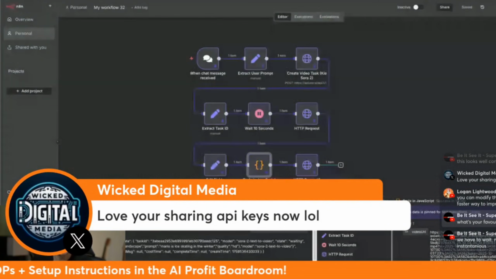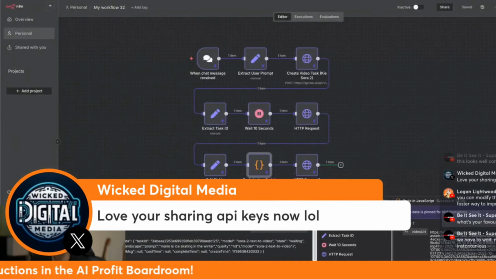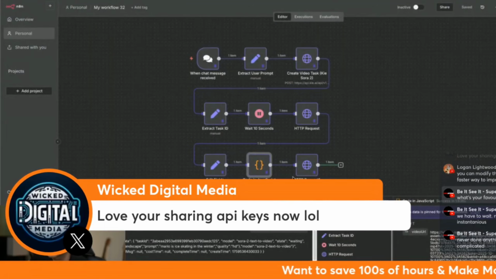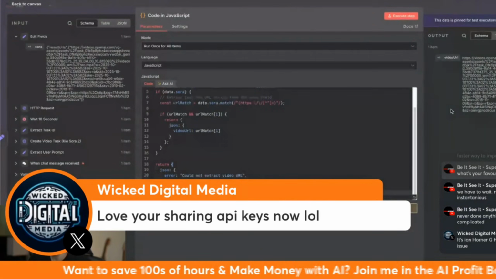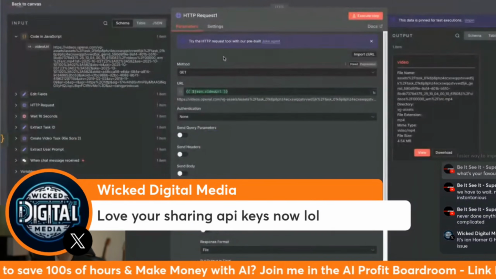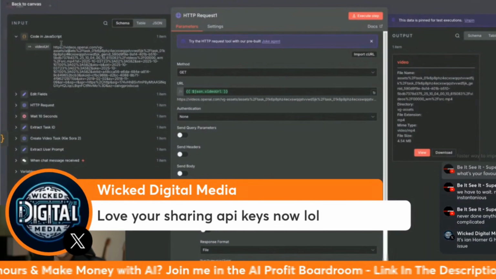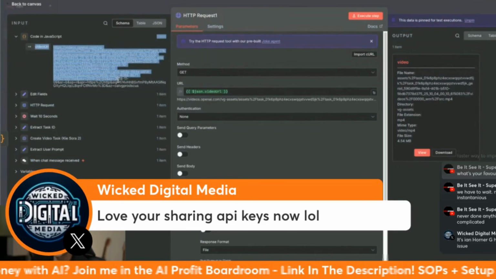Wicked Digital Media says, love your sharing API keys now. Yeah, that's just what I do. That's how much value I give to the world, right? Just giving people API keys live on a live stream. Don't copy me.